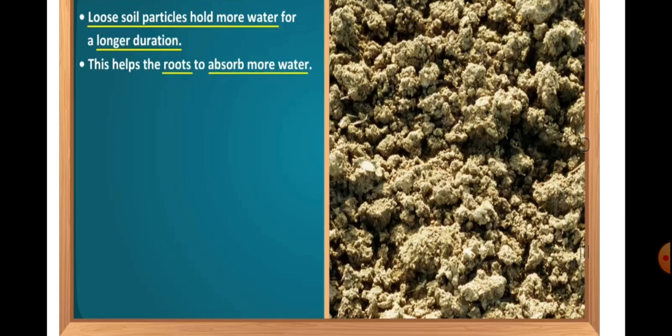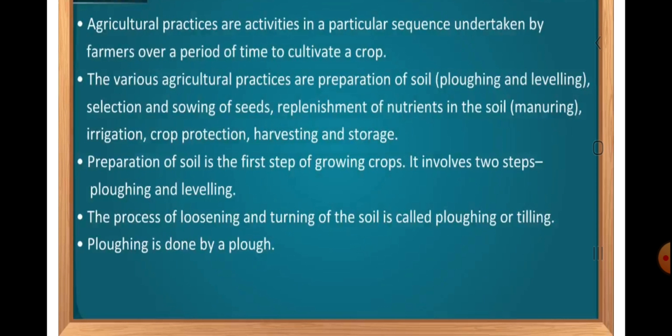In our next video, we will discuss leveling and a little about manuring. So let us recall what we have learned till now. Agricultural practices are activities in a particular sequence undertaken by farmers over a period of time to cultivate a crop.